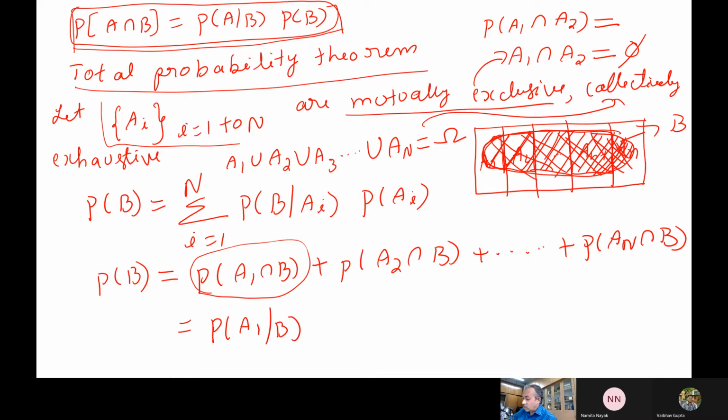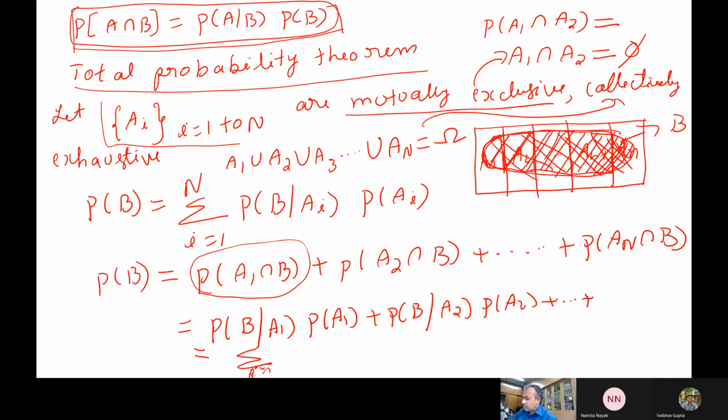Sorry, you have to write this differently. P of B given A1 actually, because the A's are fixed. P of B given A1 multiplied by P of A1, plus P of B given A2 multiplied by P of A2. Like this, I have to sum up all the quantities. So this becomes the sum from i equal to 1 to n of P of B given A i multiplied by P of A i. So this is the total probability theorem.